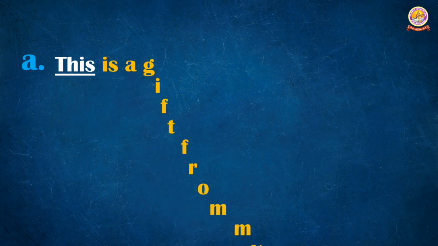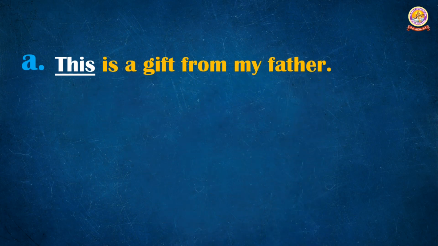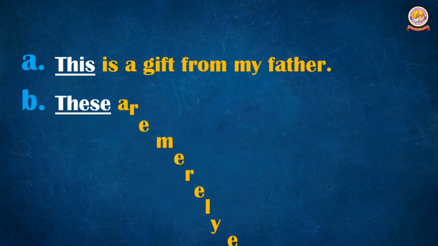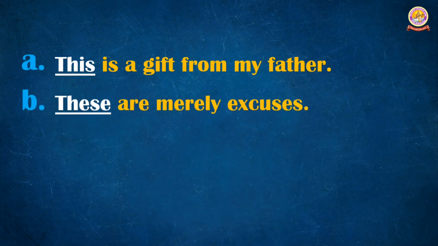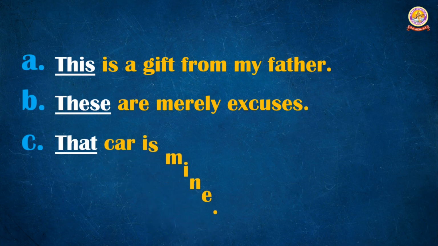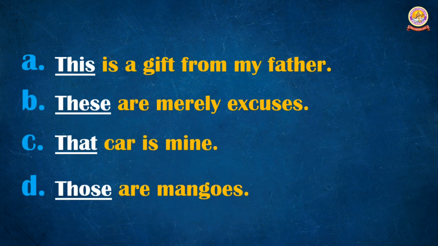First example here, this is a gift from my father. So here this. Second one, these are merely excuses. These. That car is mine. That. Those are mangoes. Those. These are demonstrative: this, these, that, those. These four words, if you remember, only those are considered as the demonstrative pronouns here.